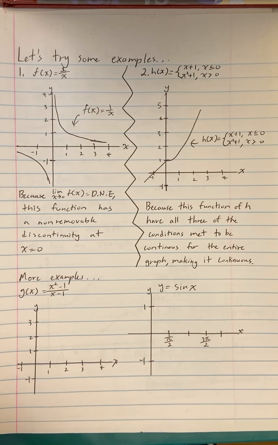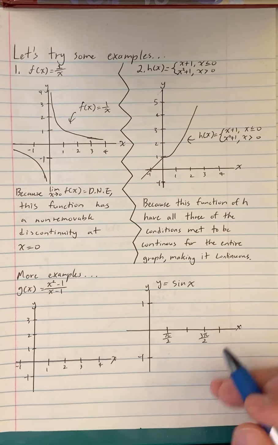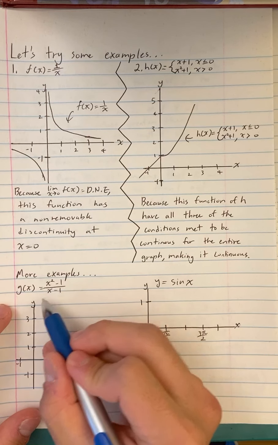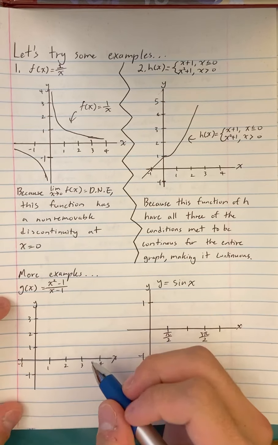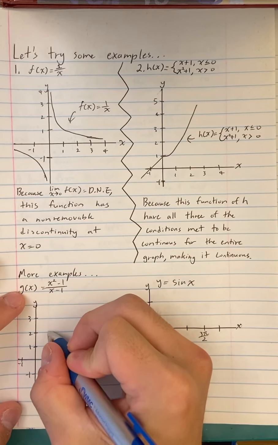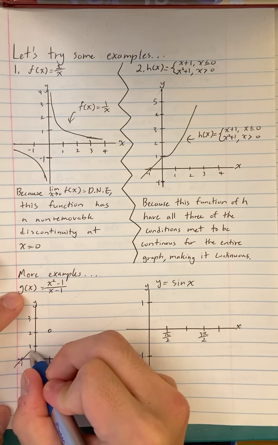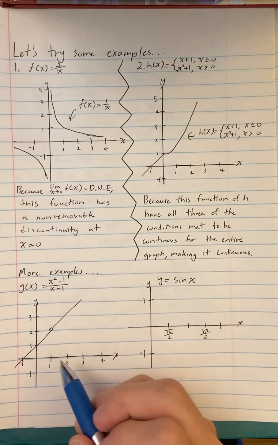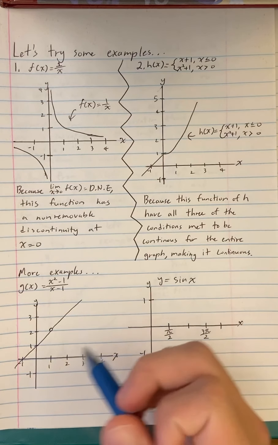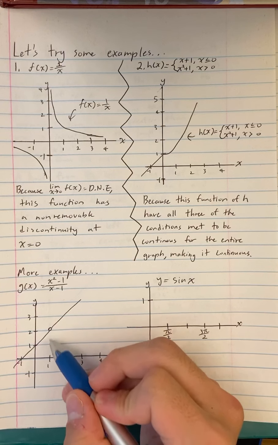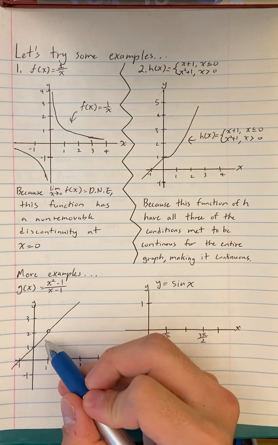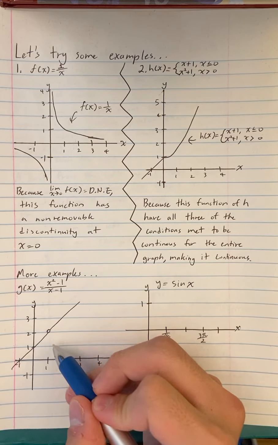To do more examples, I have a few more examples over here, and this time we actually need to graph the functions in order to solve them. So let's graph this one. First we have g of x equals x squared minus 1 over x minus 1, which can be graphed like that. Because of this hole over here and f of c not being defined, this graph cannot be continuous. However, this graph contains a removable discontinuity, meaning if you were to define this point, then this graph could become continuous.